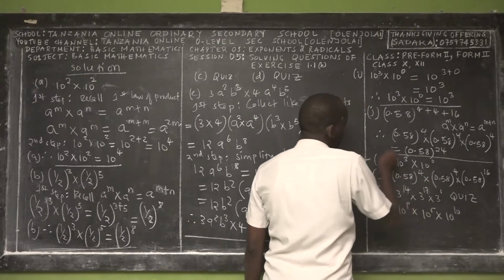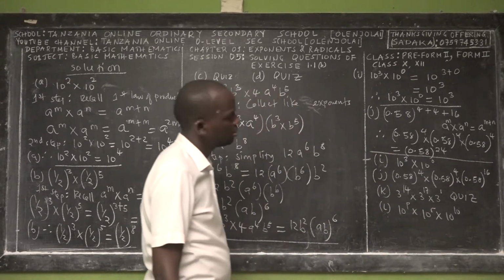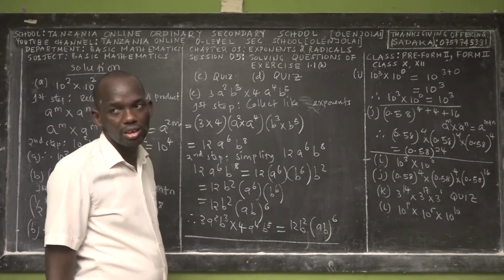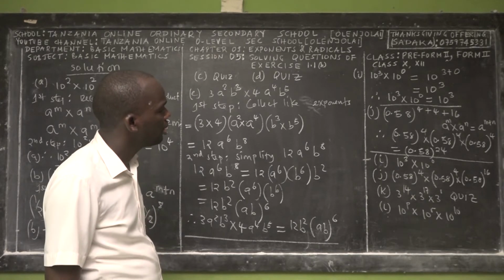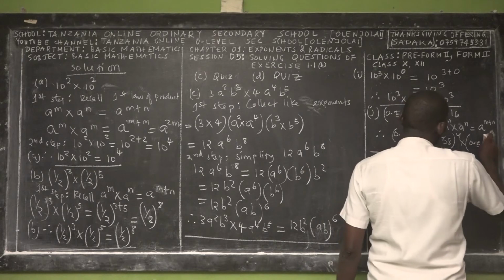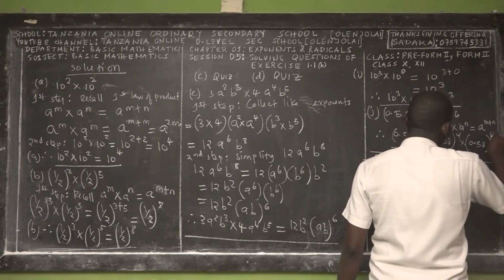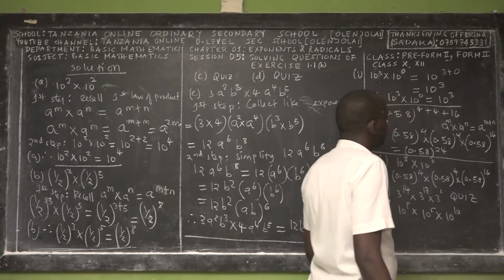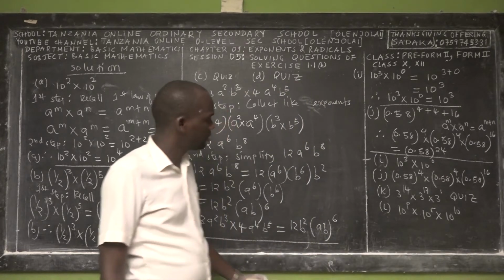Sir, the last one. Yes, for the last one I forgot, the exponent is not 4, it is 16.